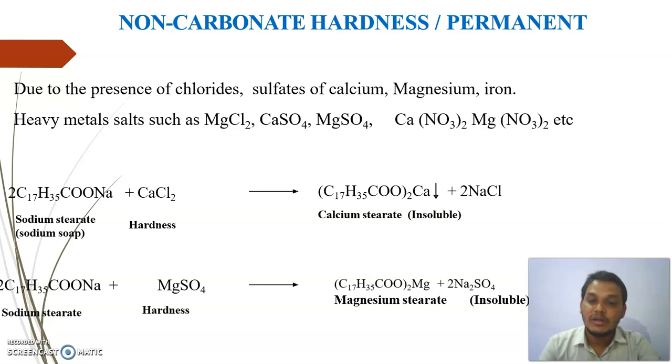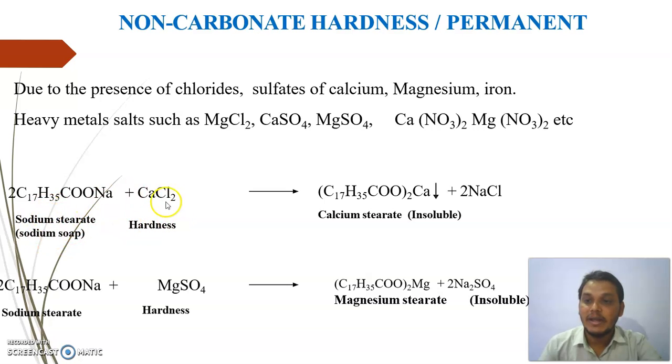When water is tested with soap solution, if it does not form lather but forms a precipitate, then it is called hard water. For example, soap is nothing but the higher salt of fatty acids, such as oleic acid, palmitic acid, stearic acid. This is called soap solution. For example, sodium stearate. This is the sodium soap.